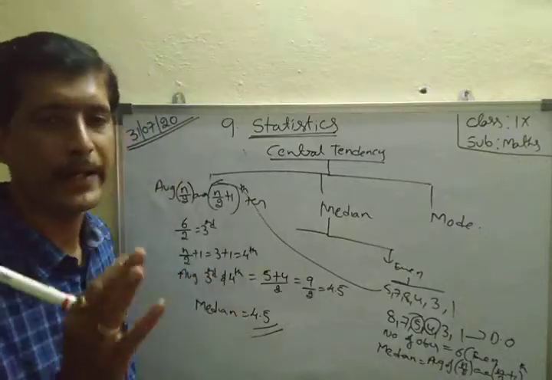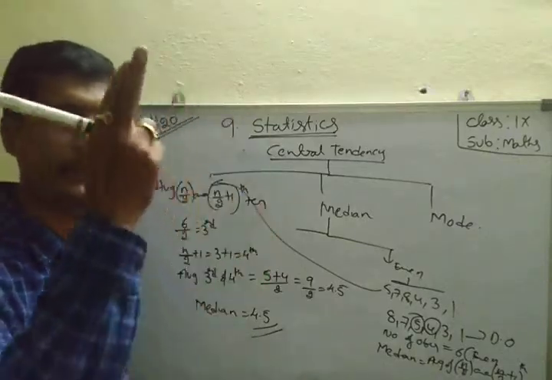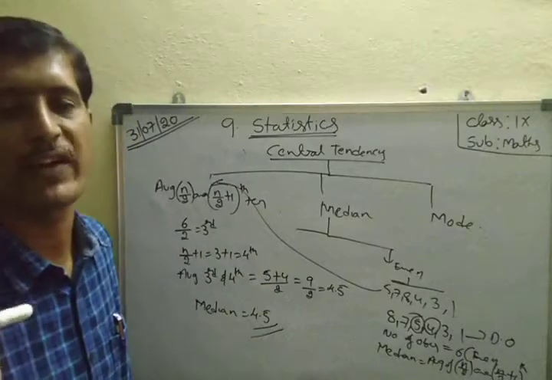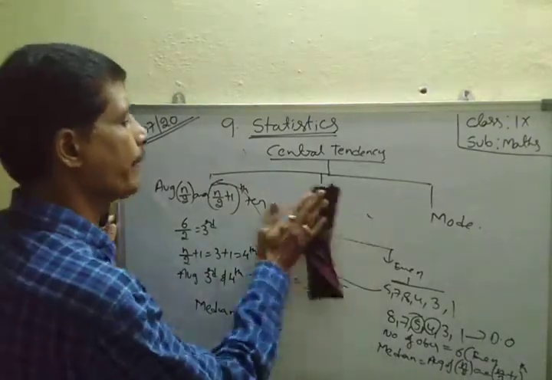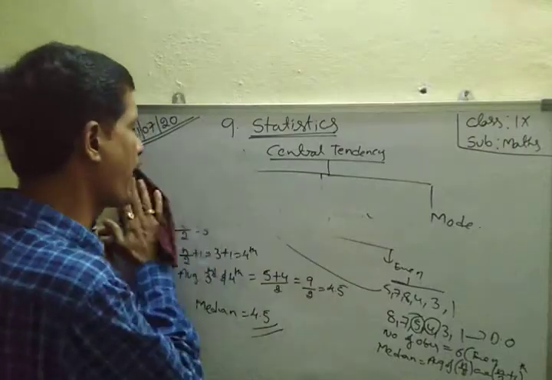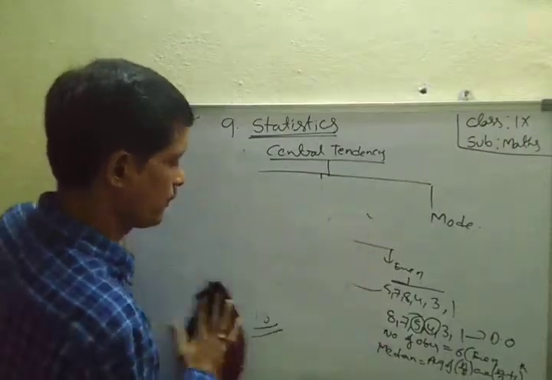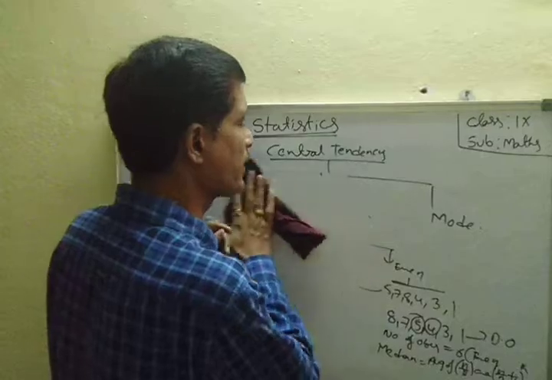Median has two formulas: when the number of observations is even, and when the number of observations is odd. That is two formulas based on the number of observations only, or the number of terms. In statistics, that is right, number of observations.